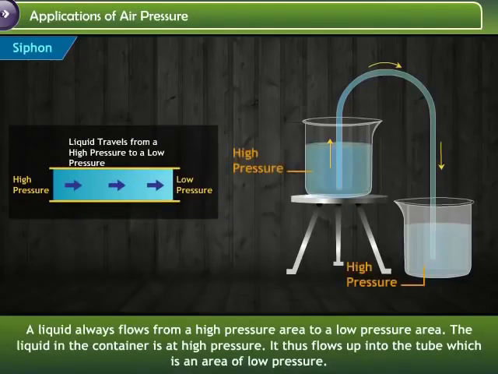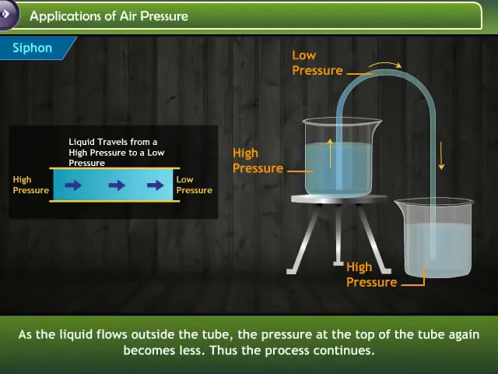The liquid in the container is at high pressure. It thus flows up into the tube, which is an area of low pressure. As the liquid flows outside the tube, the pressure at the top of the tube again becomes less. Thus, the process continues.